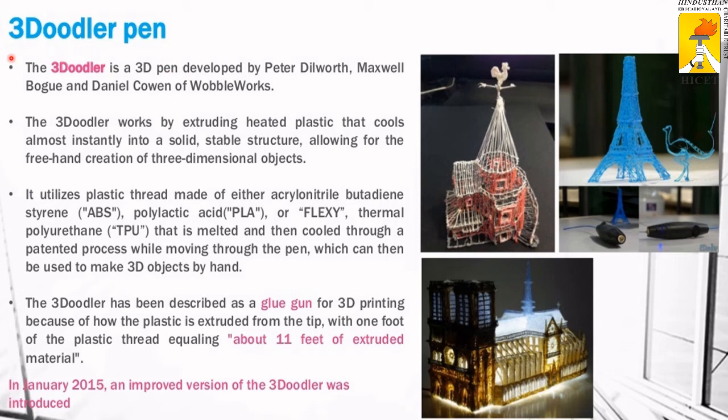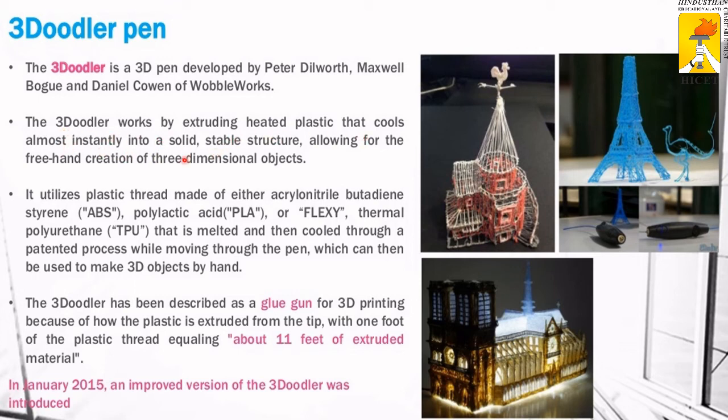This is the new one, the 3D Doodler pen, or 3D pen. This pen was developed by Peter Dilworth, Maxwell Bogue and Daniel Gown. The 3D pen is used to make 3D models on a smaller scale, or prototypes.